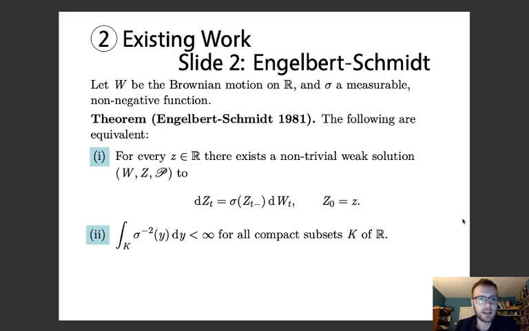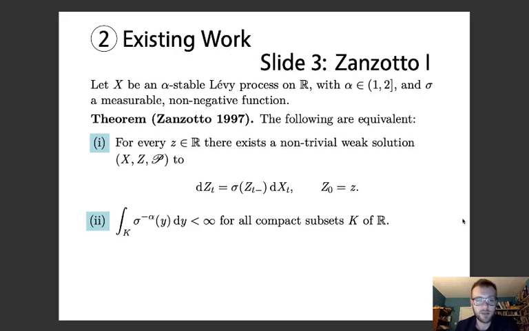Sixteen years later, Zanzotto managed to prove an extremely similar theorem, but now for a wider class of stable processes. So Zanzotto proved this for alpha-stable Lévy processes on the real line with alpha in (1, 2], not including 1, including 2. So 2, like I mentioned, is the case of the Brownian motion.